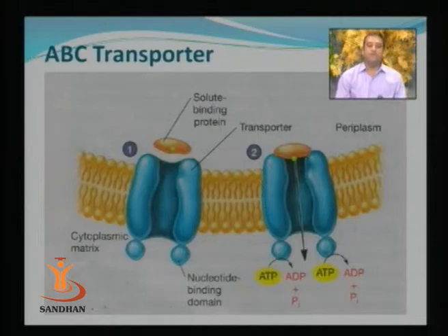As you can see in the figure, the yellow color shows the bilayered lipids, and here the protein is being shown, and that type of protein is known as the transporter protein.